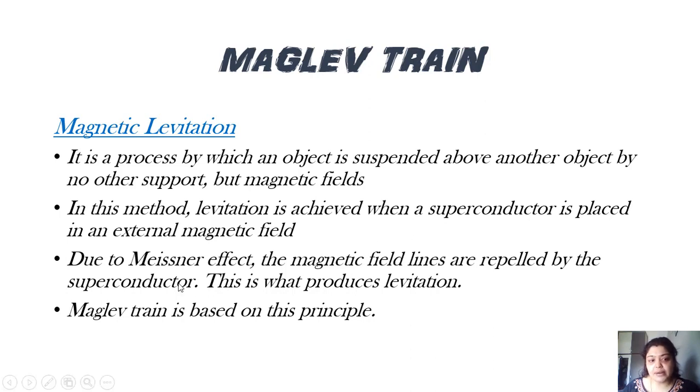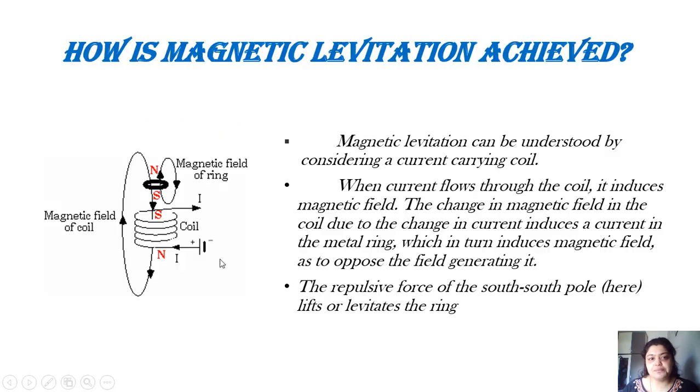They are repelled, right? So due to the Meissner effect, the magnetic field lines are repelled by the superconductor, and this is what produces levitation. Repulsion produces levitation. Maglev train is based on this principle. Now let me first explain how this magnetic levitation is achieved, and then we will be discussing the types of magnetic levitation, or the types of maglev trains.